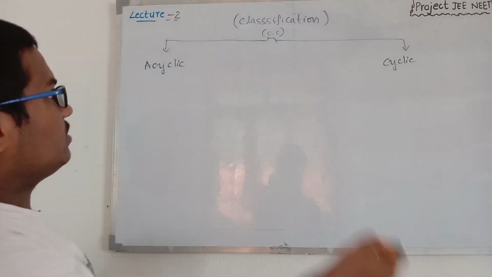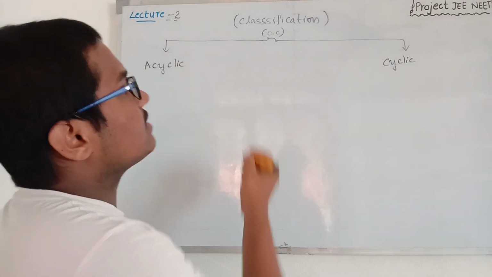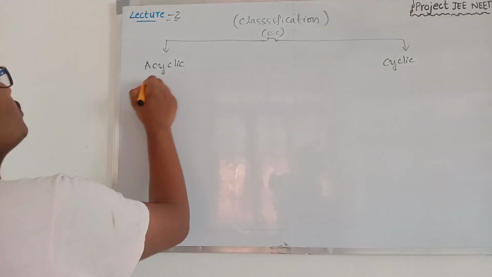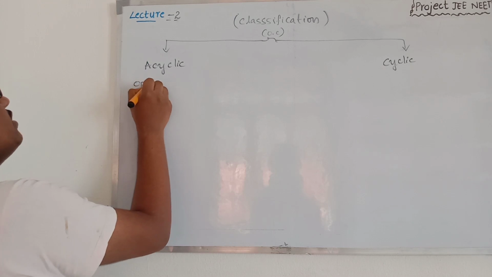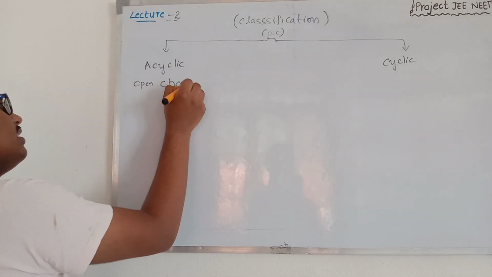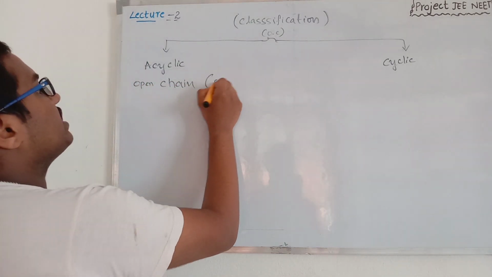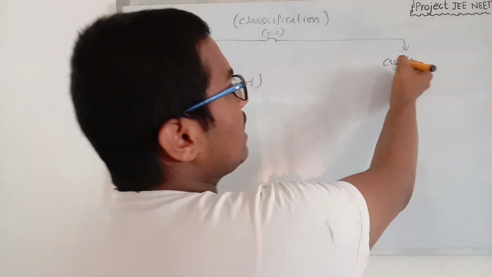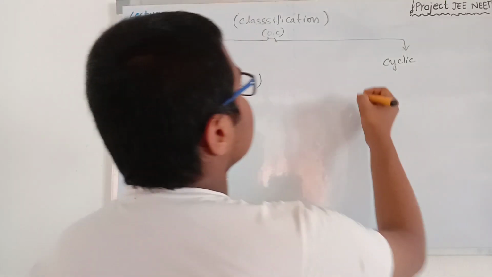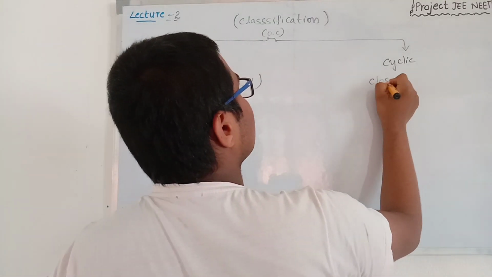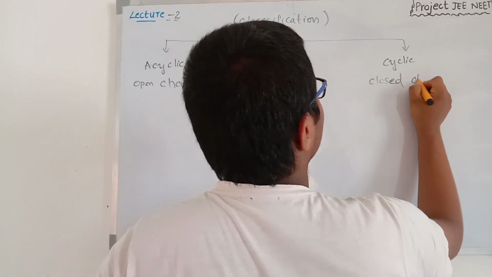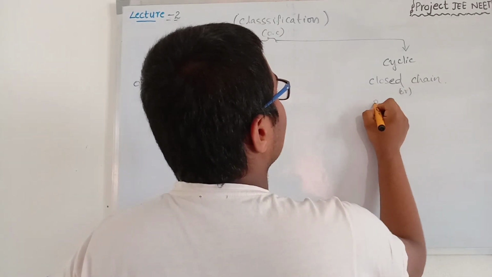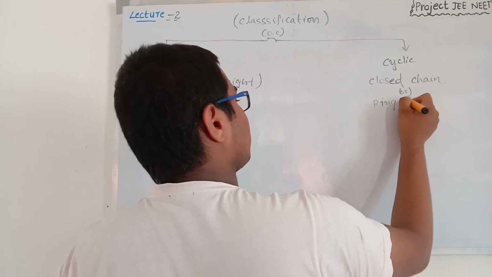You may have heard this type of classification of carbon compounds, where acyclic is also called open chain or straight chain compounds. The cyclic compounds are also called closed chain compounds, closed or ring compounds. They are also called ring compounds.